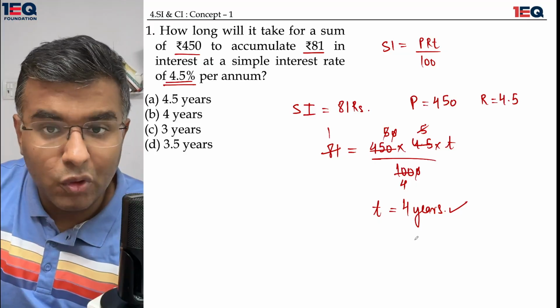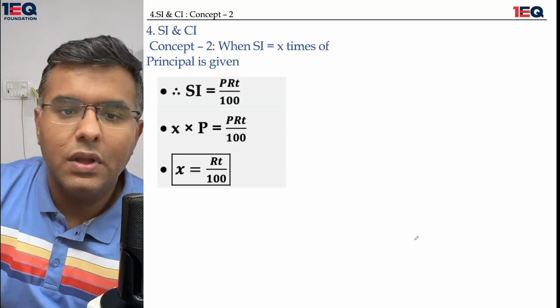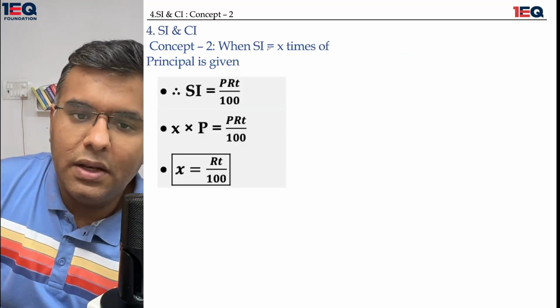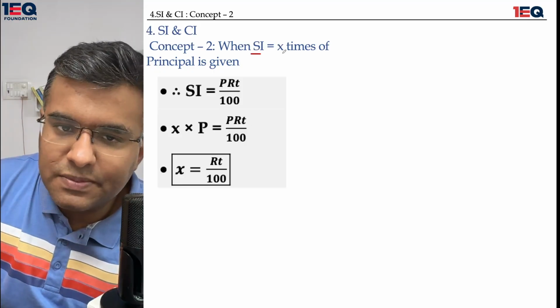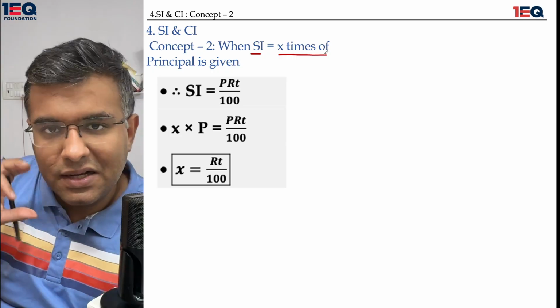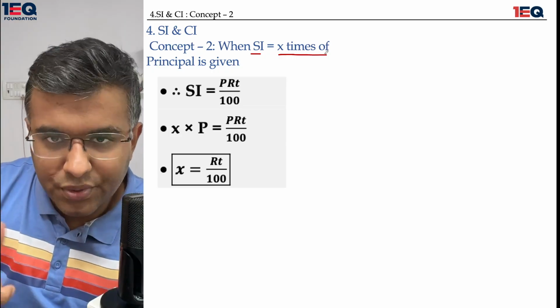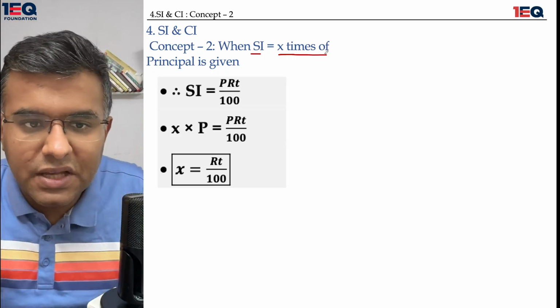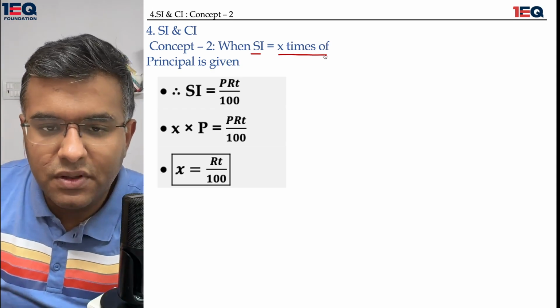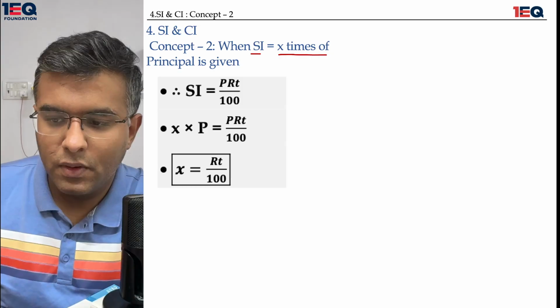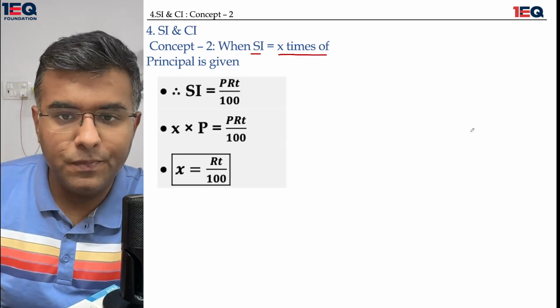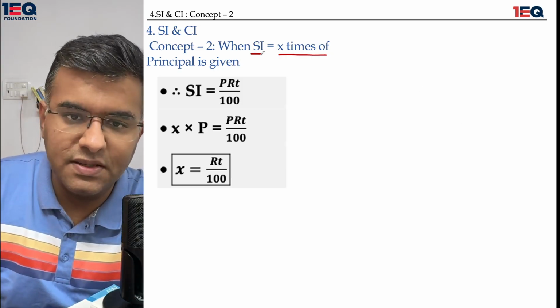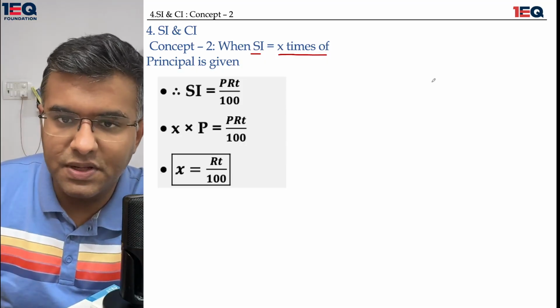So that's my motive. Now, there can be times when simple interest is expressed in the number of times of the principal. So we were talking about when simple interest becomes x times the principal.